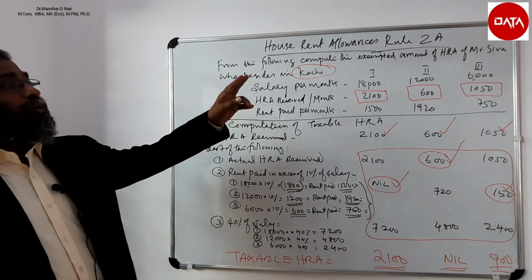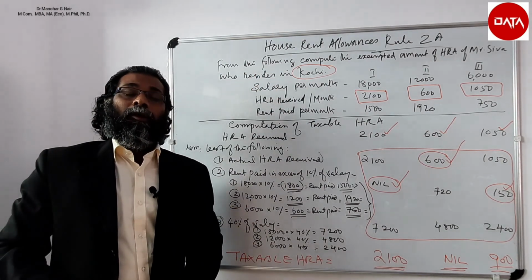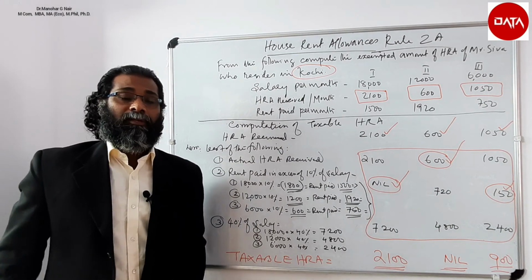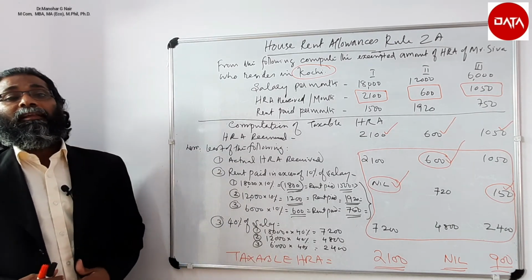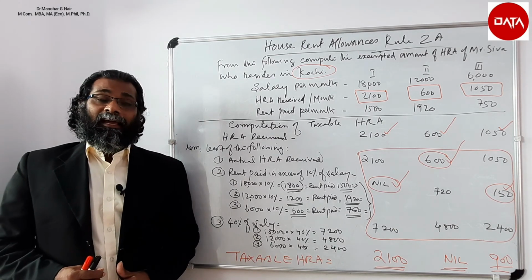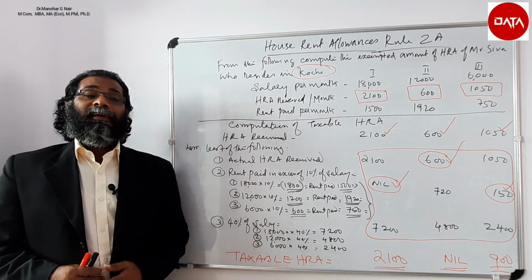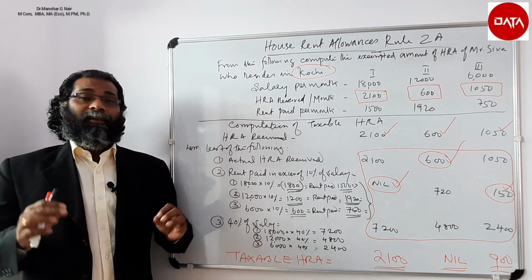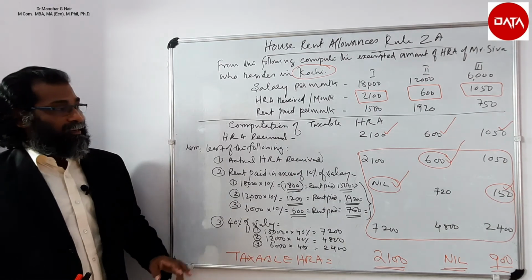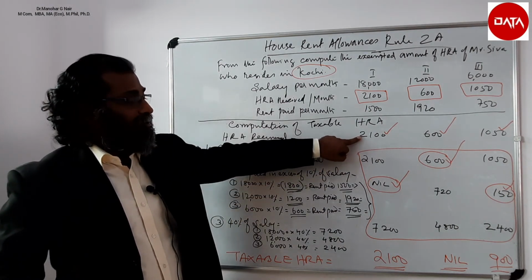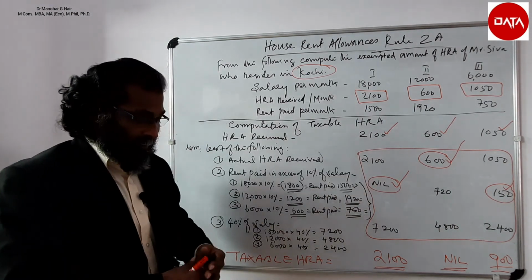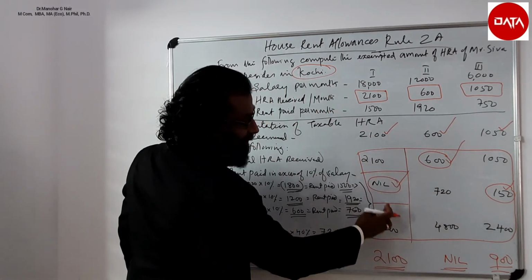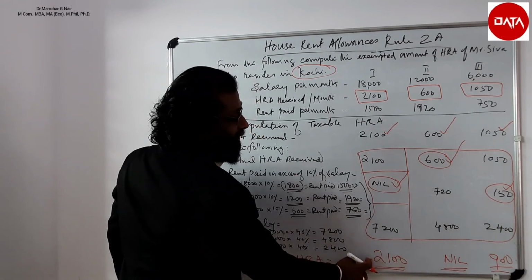So this Rule 2A is applicable for employees who are living in a rented house. If an assessee is living in his own house, he will not be eligible for the concession according to Rule 2A for house rent allowance. So in this example, the HRA received is 2,100 and among these three, the least is nil, so 2,100 is taxable.